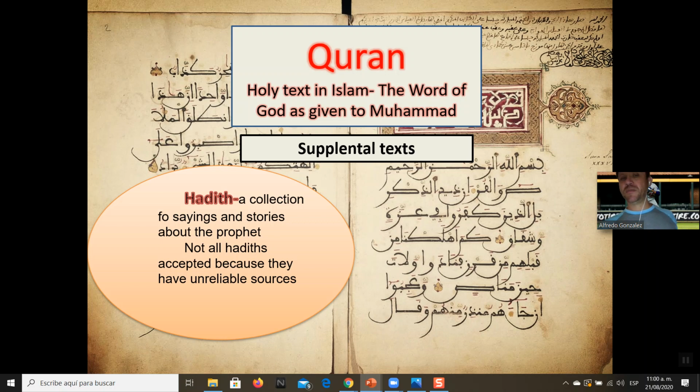Some are reliable and some are not reliable. So in some communities, some hadiths are believed. In other communities, other hadiths are believed. So again, it depends on the sourcing, and they're not all the same.